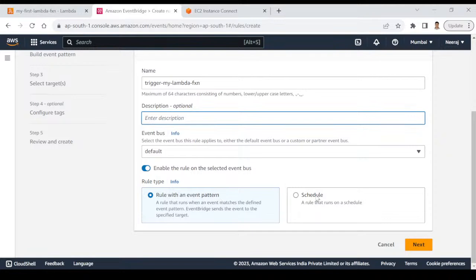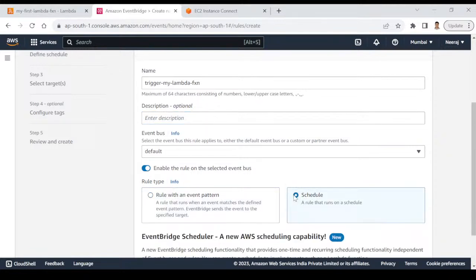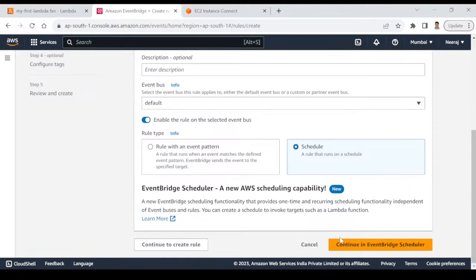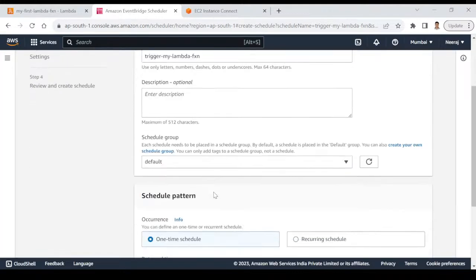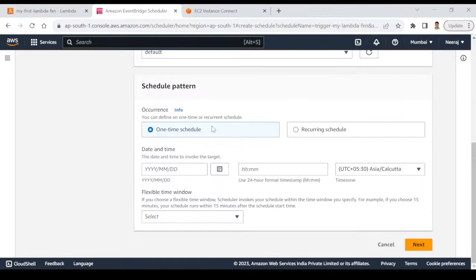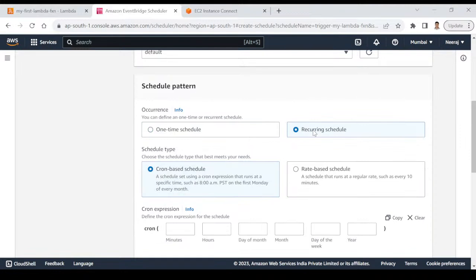The other way, the simplest way, is schedule. If you know that, okay, I want to run my Lambda at 8 p.m. every day, let's go with the schedule version and click on next. Okay. So you can provide a one-time schedule or a recurring schedule. If you just want to run for today or just for a particular one day, you can go with this. If you want to run it every day, or not only every day, every hour, every minute, or you are saying that I want to run it every Tuesday at 7 p.m. IST, there's a lot of flexibility. So I will go with recurring schedule.